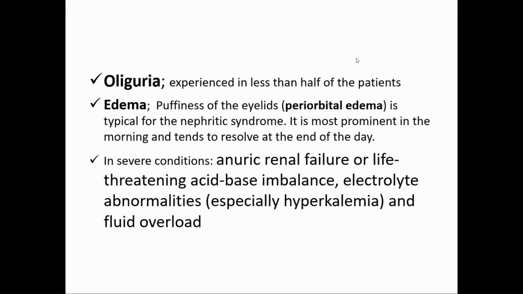There is no urine, there is life-threatening acid-base imbalance, there are electrolyte abnormalities. What do you understand by electrolytes? These are the minerals, basically sodium and potassium, that are present in the blood. So there is an increased amount of potassium, which can be life-threatening from the point of view of the heart. Cardiac arrest can occur in the hyperkalemic condition. Increased serum level of potassium is known as hyperkalemia. Increased serum level of sodium is known as hypernatremia. And along with that, there can be fluid overload.